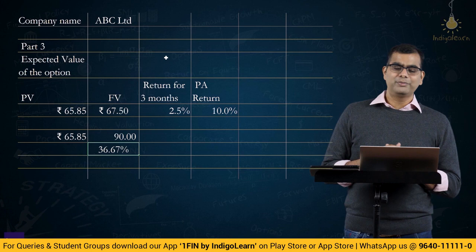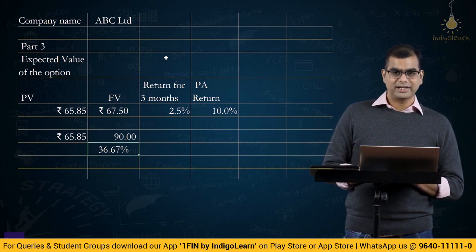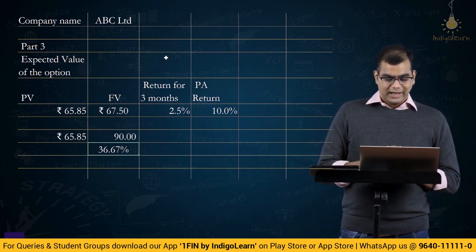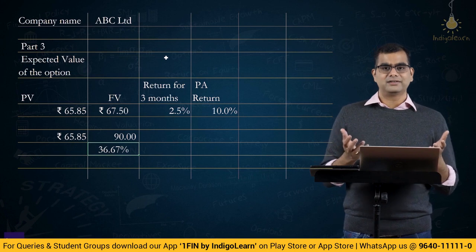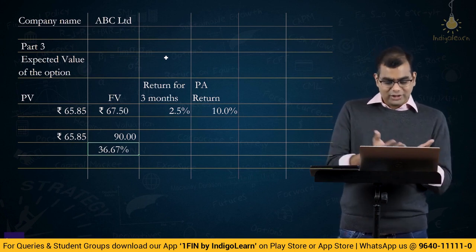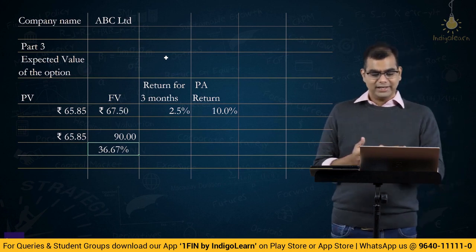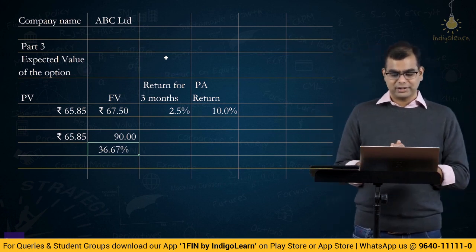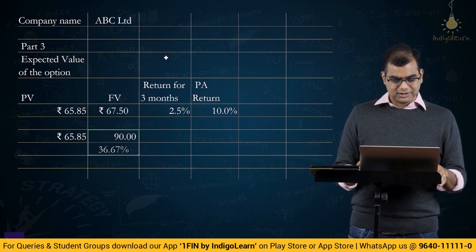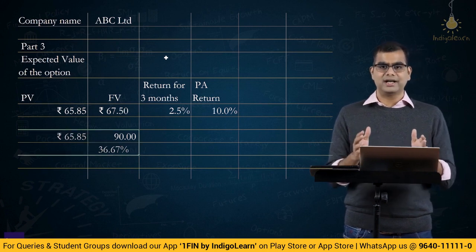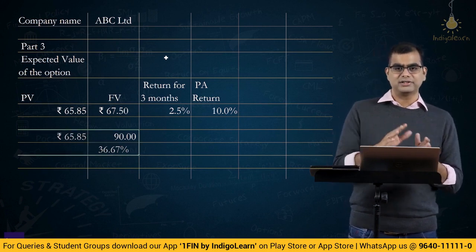But if you have already computed the present value of the option as 65.85, an option cannot give a different return. If you use present value versus future value, you are actually going to get the same number, whatever the discount rate. So I don't think that their way of doing this is correct, because a solution has to get the same answer irrespective of the method that you use.